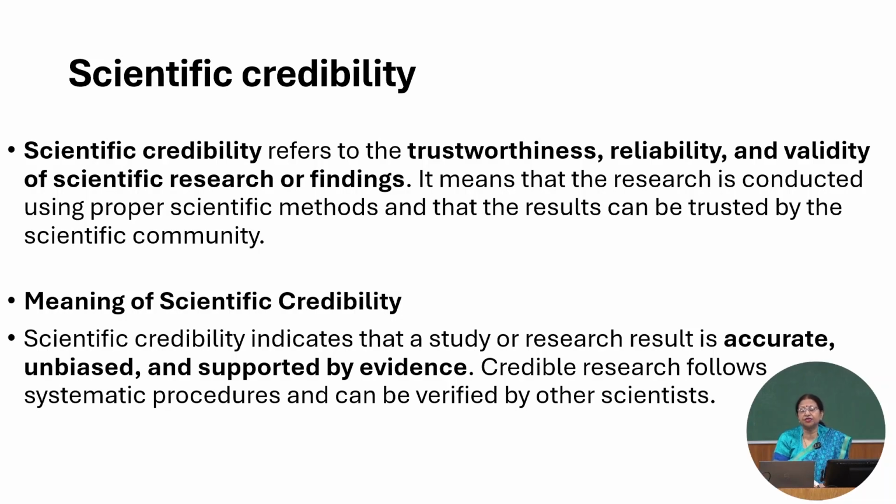What does scientific credibility actually mean? Scientific credibility indicates that a study or research results in accurate, unbiased findings supported by evidence. Credible research follows systematic procedures and can be verified by other scientists. So what it means is that whatever research you have done, that research is first and foremost accurately done.